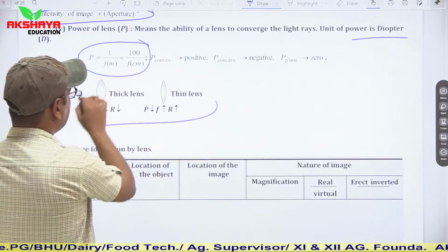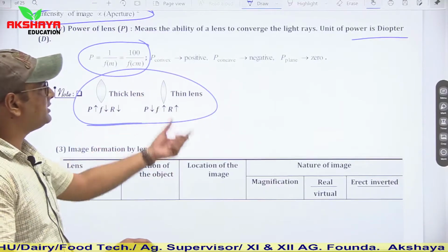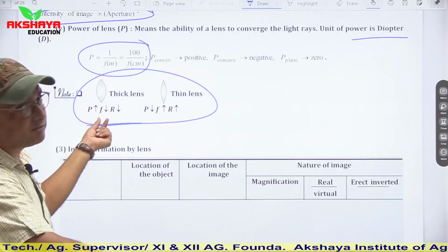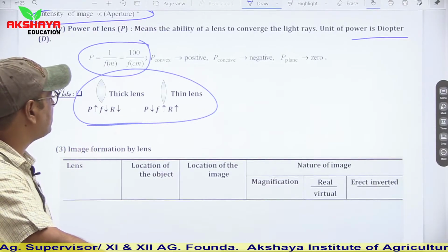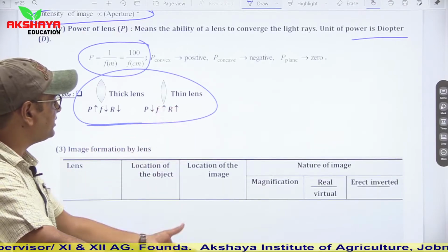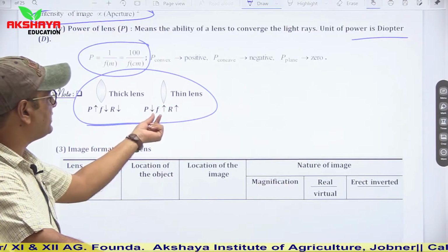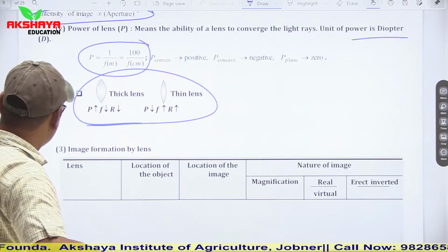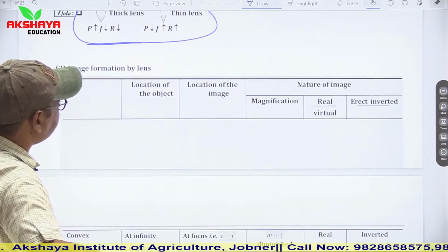Here we are given a comparison for thick and thin lenses. For thick lenses, power is large, focal length is small, and radius of curvature is small. If the lens is thin, then power is small, focal length is large, and radius of curvature is also large.